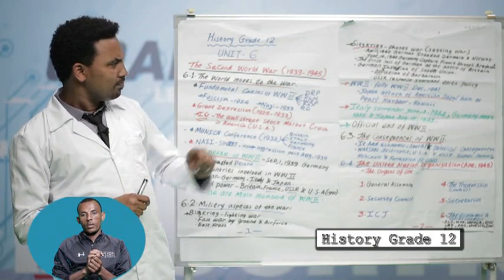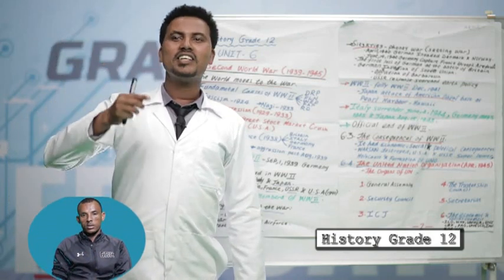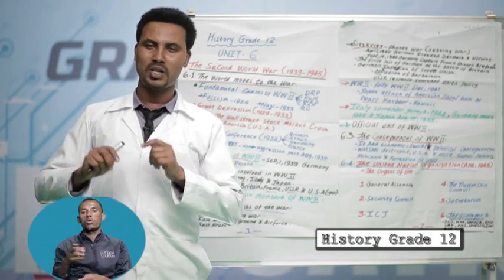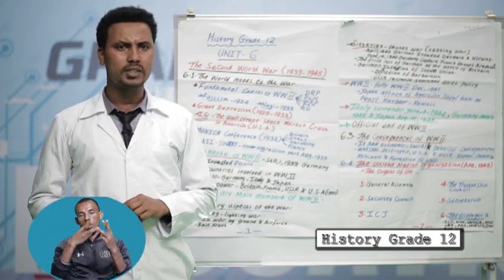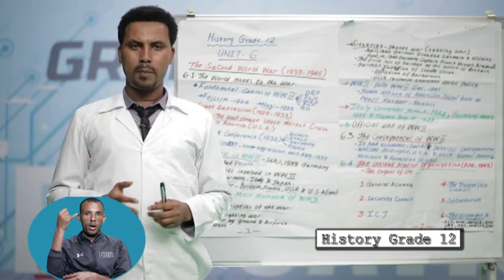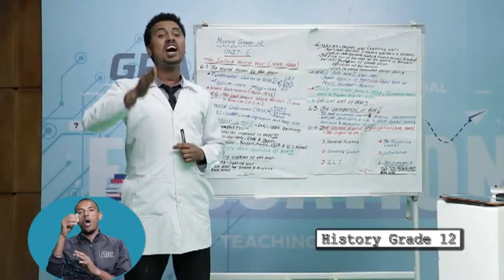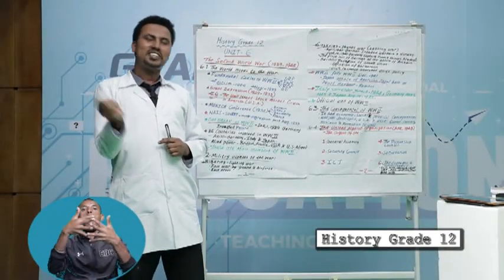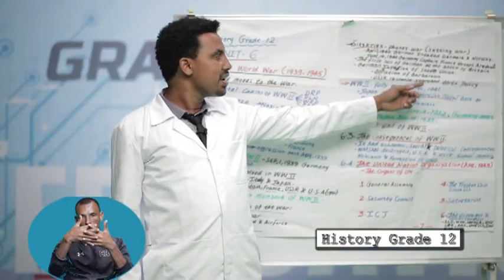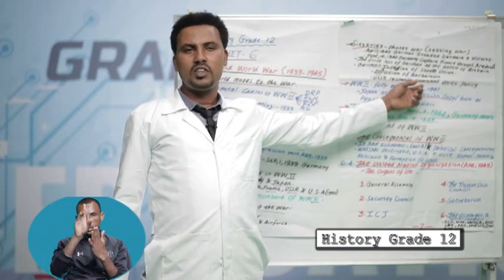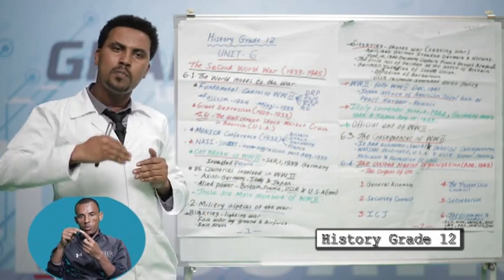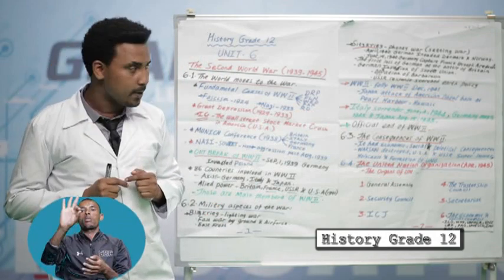The next one. December 1941 was a historical day in the Second World War. This historical day was Japan's attack on Pearl Harbor in Hawaii. Pearl Harbor was the American naval base in the east. As a result of this, the USA entered the war in December 1941. This led to the Allied powers getting a new force from the West. The West means from the USA.